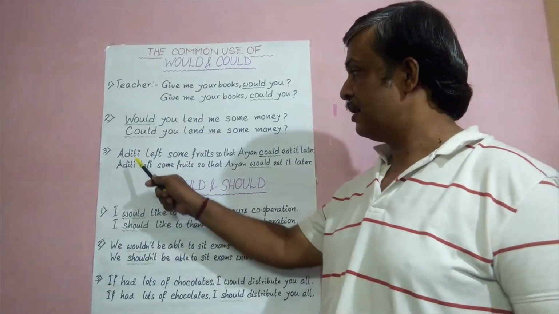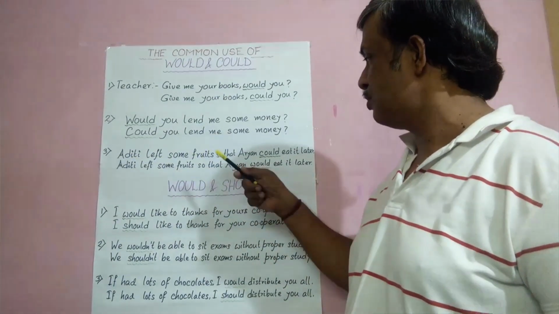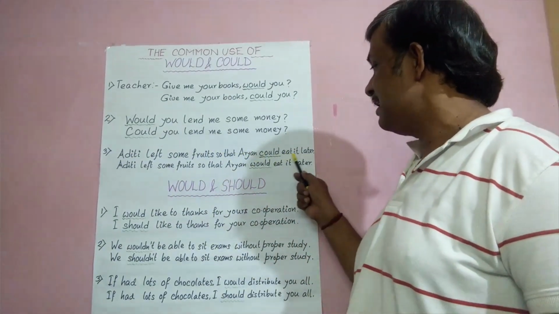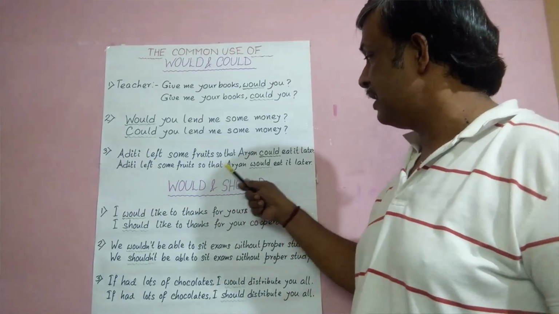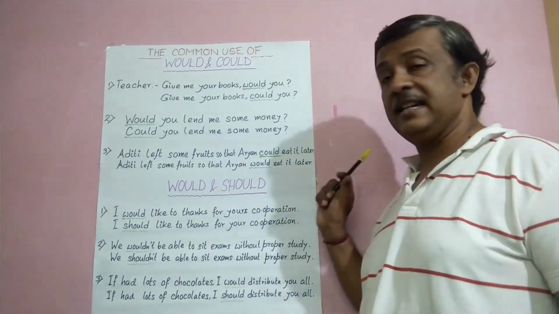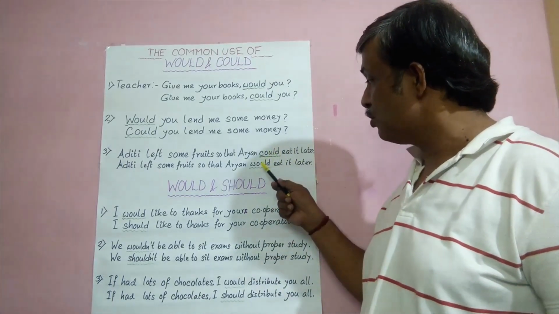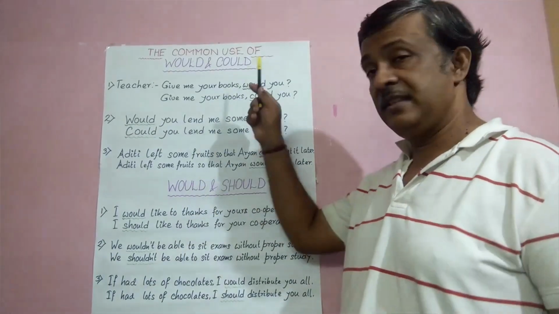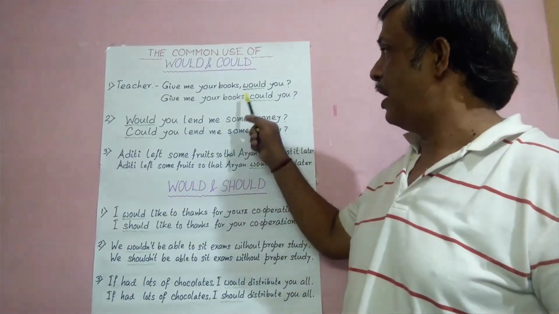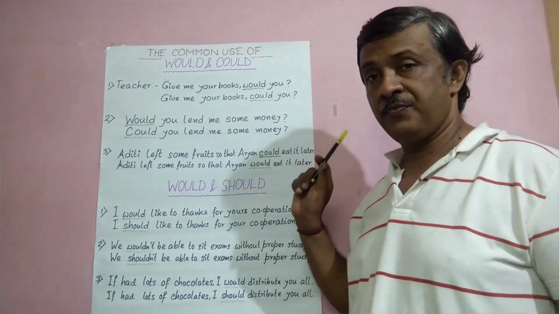See another sentence. Aditi left some fruits so that Aryan could eat it later. Aditi left some fruits so that Aryan would eat it later. So here also we use would or could. So in 3 sentences, 3 examples, we use would and could both.